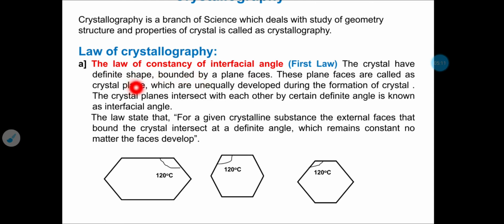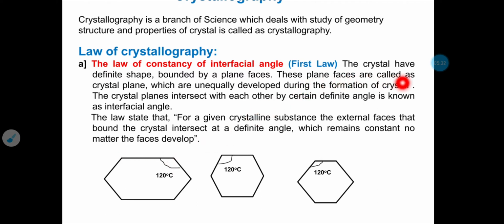The first law of crystallography is the law of constancy of interfacial angle. That means the crystal has a definite shape bounded by plane faces.